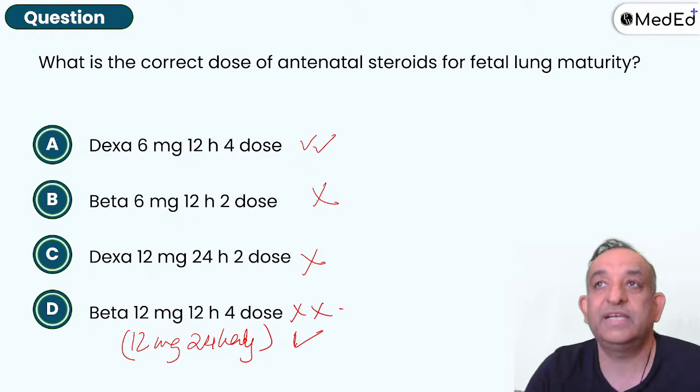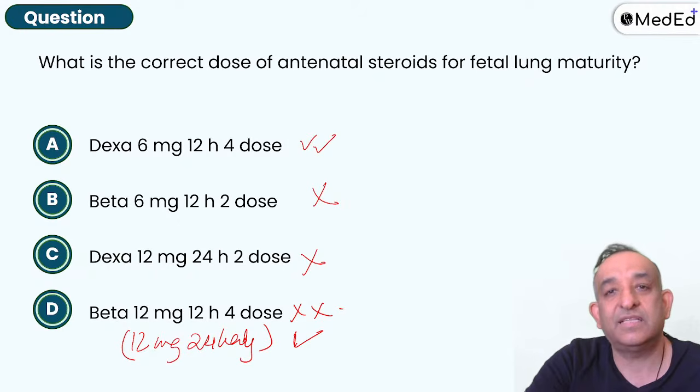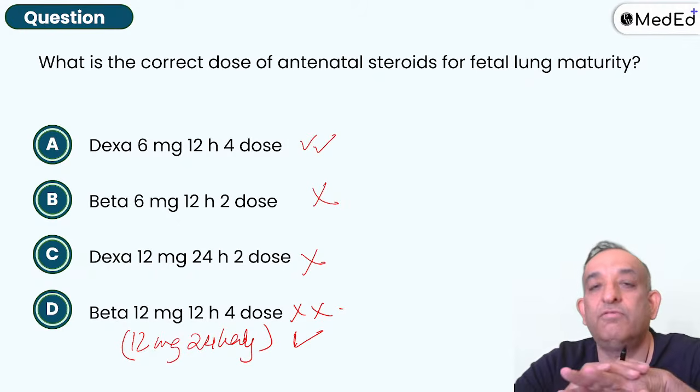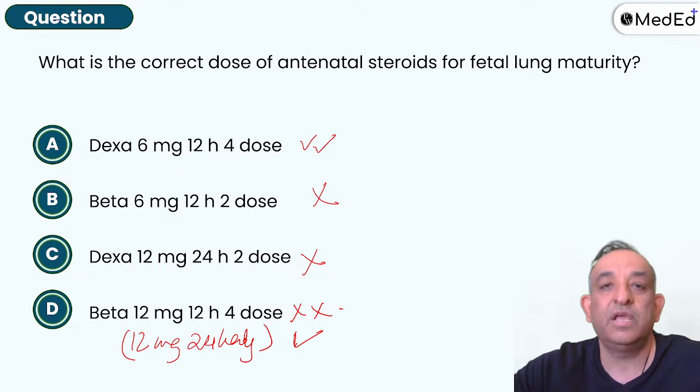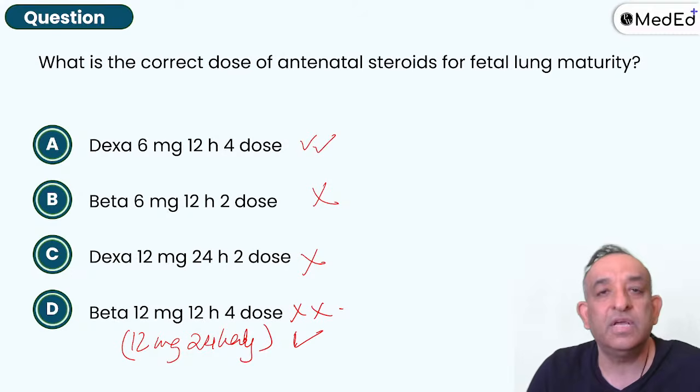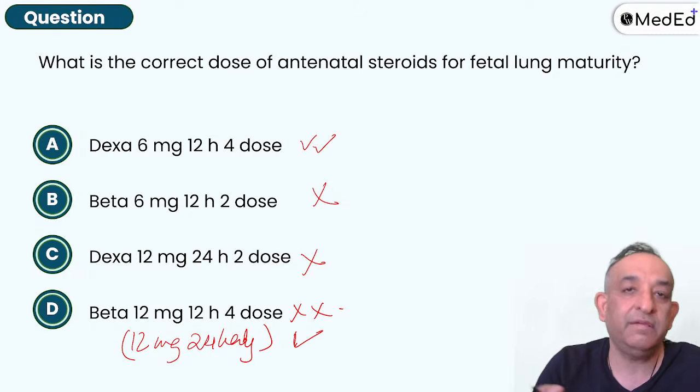A lot of you will say, which government supply is cheaper, which is more expensive. We are not involving you in that discussion at all in the exams. We'll ask you betamethasone dose, you say 12 milligram 24 hourly. We'll ask you dexamethasone dose, 6 milligram 12 hourly, 4 doses.